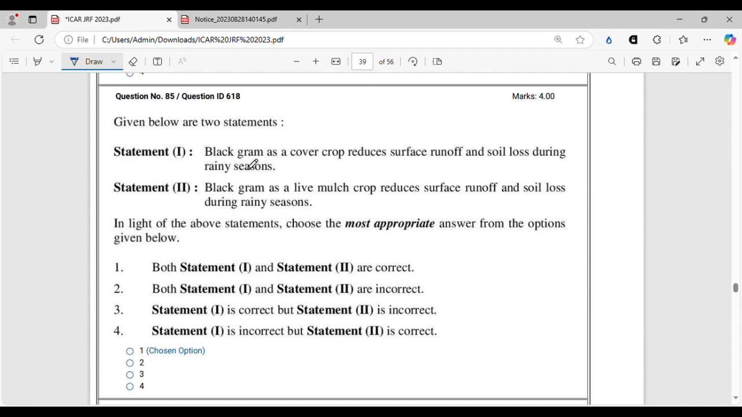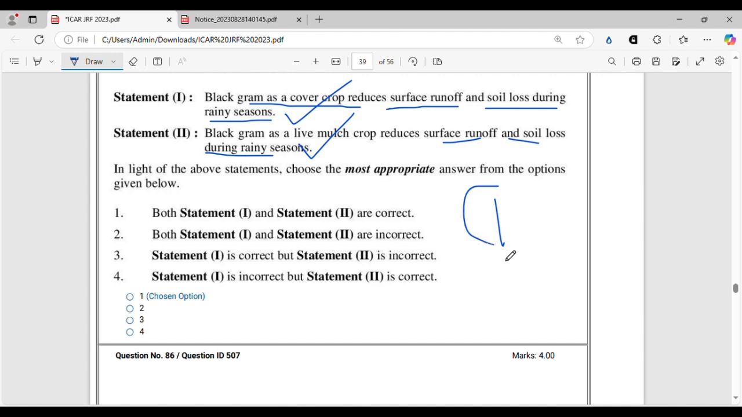Black gram as a cover crop reduces surface runoff and soil loss during rainy season. True. Black gram as a live mulch crop reduces surface runoff and soil loss during rainy season. This is also true. Both the statements should be correct. And yes, we are right. Both the statements are correct, and option 1 is the correct answer. Blackgram can be used as both as cover crop, as live mulch crop, and essentially has the same function, reduces surface runoff and soil loss during the rainy seasons. All right.